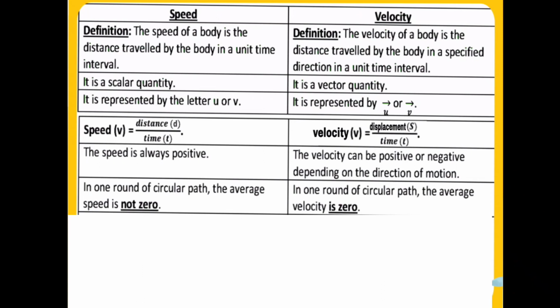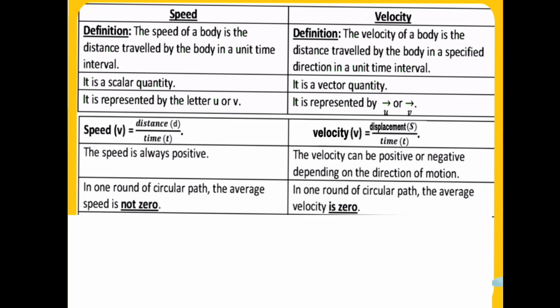Okay, if a body is moving from point A to B and again the body came back to point A, in that case the distance will be from A to B plus the distance from B to A. Whereas in case of velocity, the distance traveled from A to B and B to A, in this case the distance between the initial position and the final position will be 0.